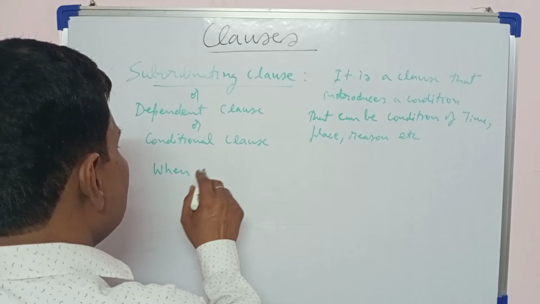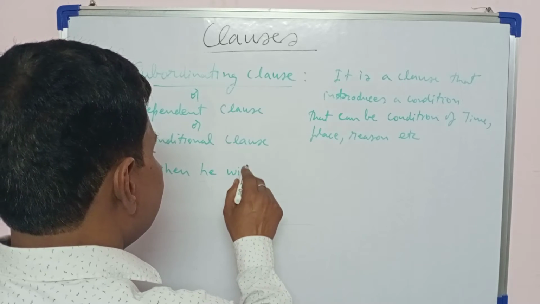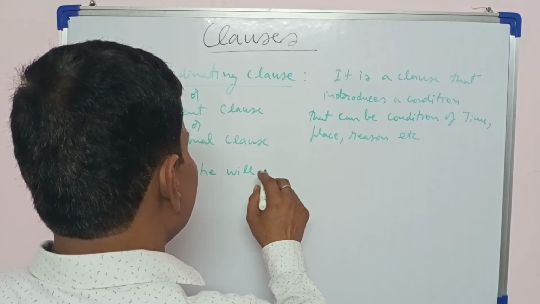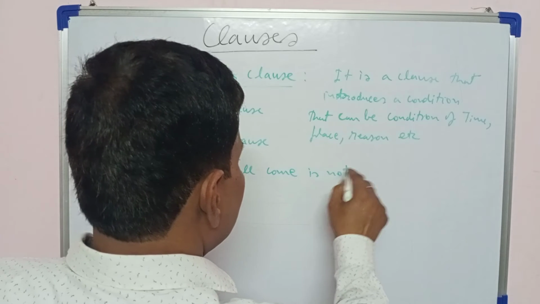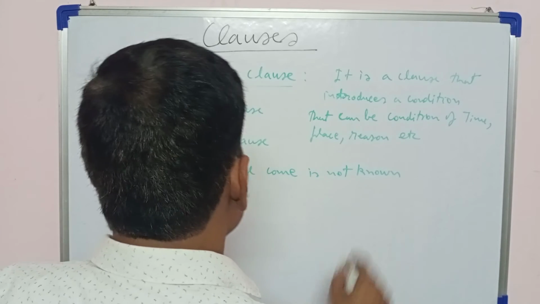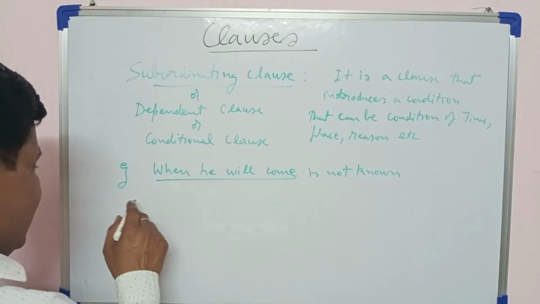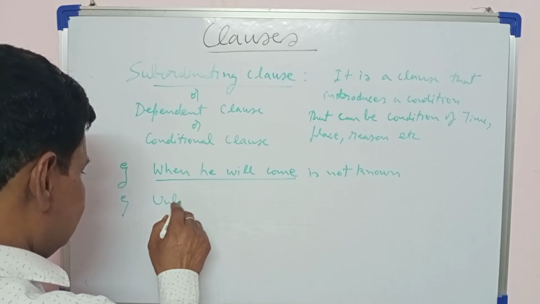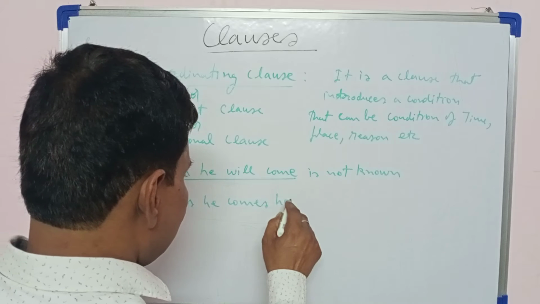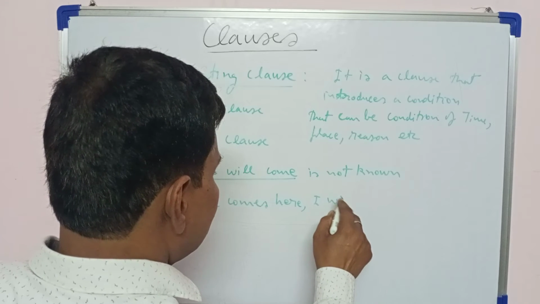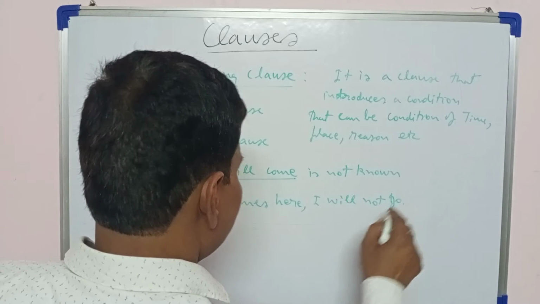When he will come is not known. Unless he comes here, I will not go.